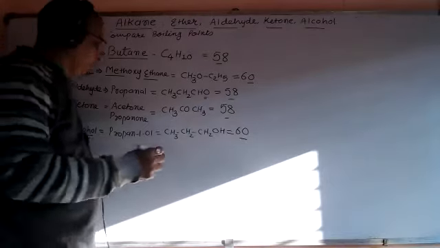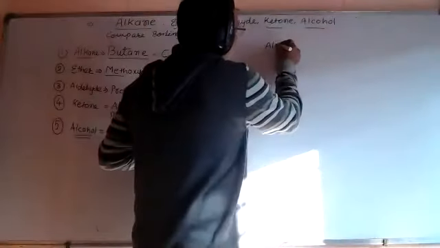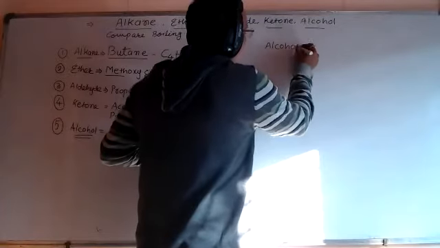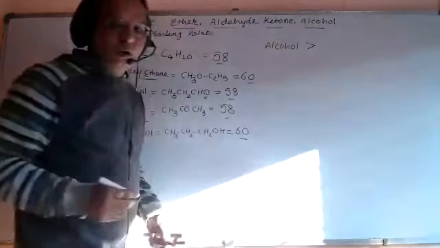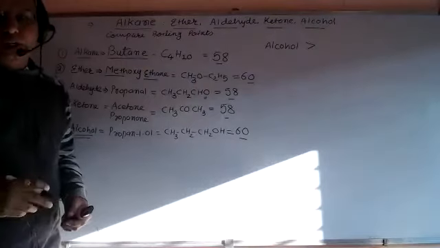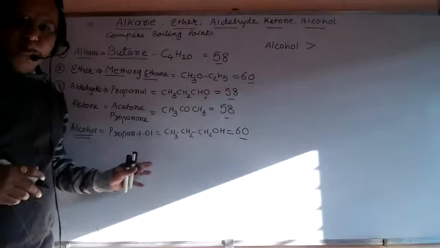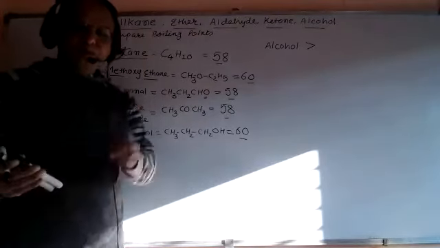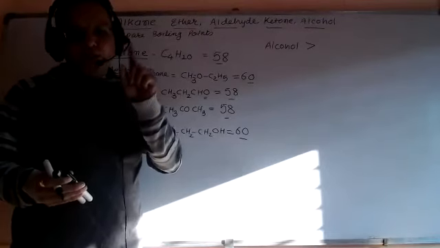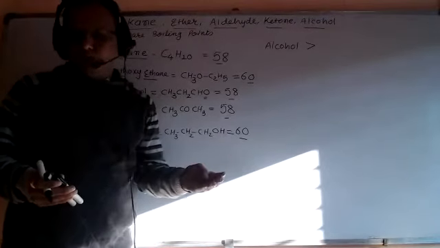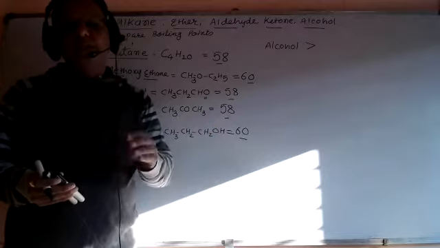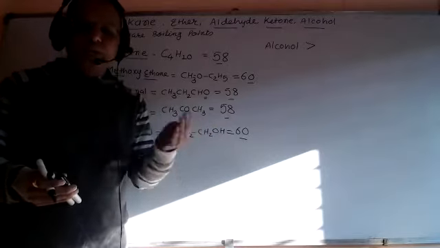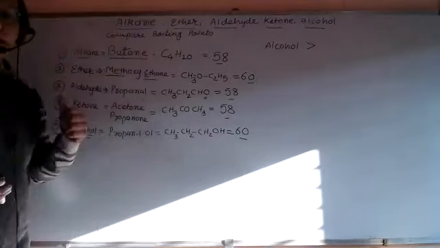Here we are discussing only boiling point. So alcohol is number one because two types of interactions are present in it: polarity, as well as intermolecular hydrogen bonds.